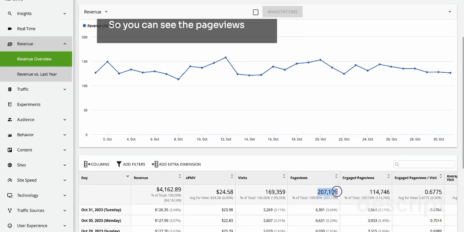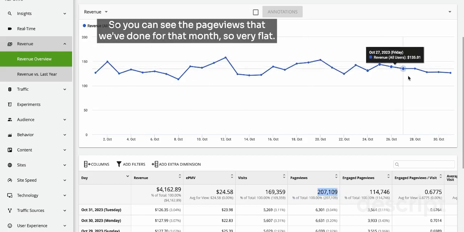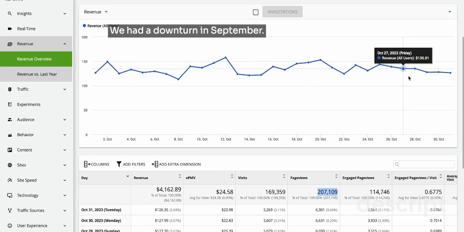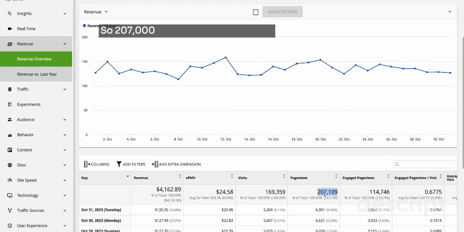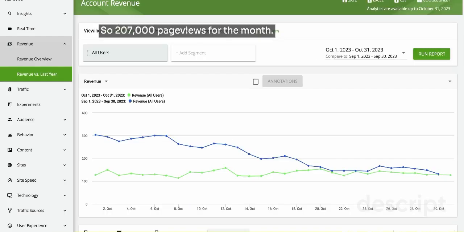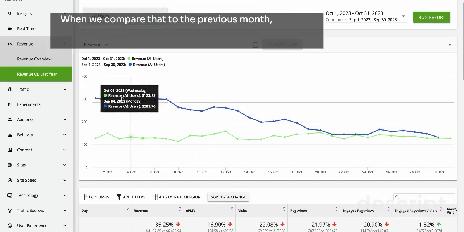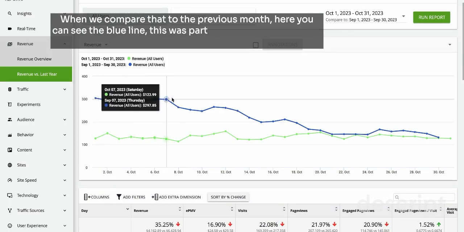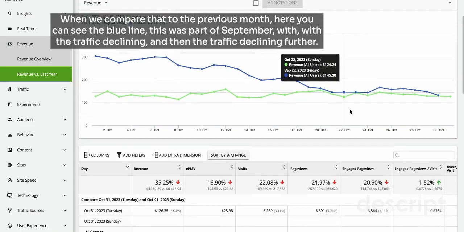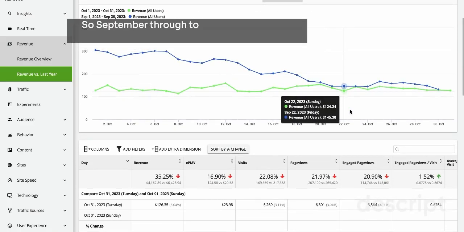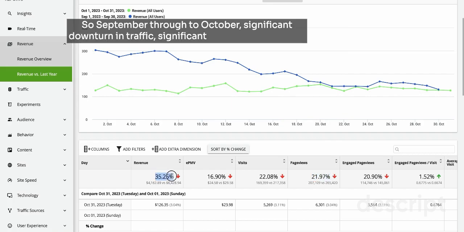You can see the page views that we've done for that month. So very flat. We had a downturn in September, but here you get the idea that it's settled out basically. So 207,000 page views for the month. When we compare that to the previous month, here you can see the blue line. This was part of September with the traffic declining and then declining further. So September through to October, significant downturn in traffic, significant downturn in revenue.